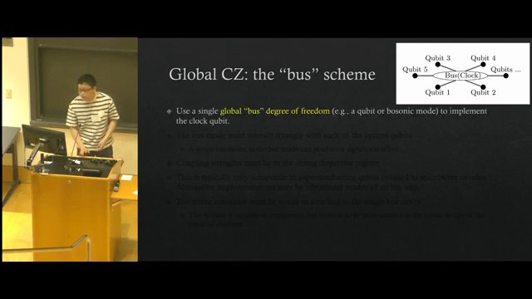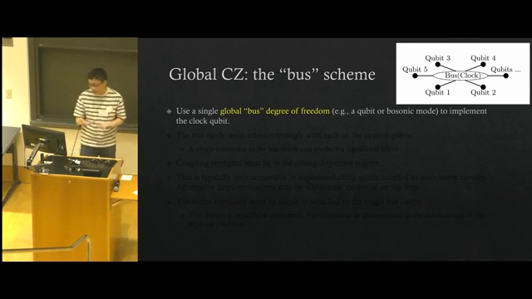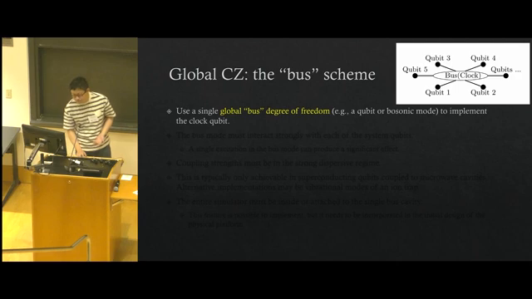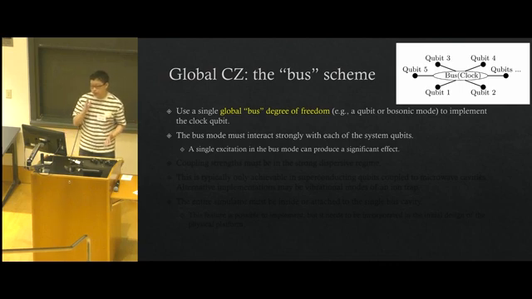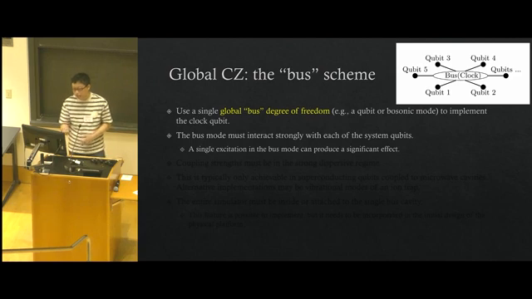In the boson scheme, we want to use a single global bosonic degree of freedom. For example, it can be a qubit or a bosonic mode to implement the clock qubit. And the bosonic mode must interact strongly with each of the system qubits, so that a single excitation or very few excitations in the bosonic mode can produce a significant effect, which will be a Z operation on every other qubit.